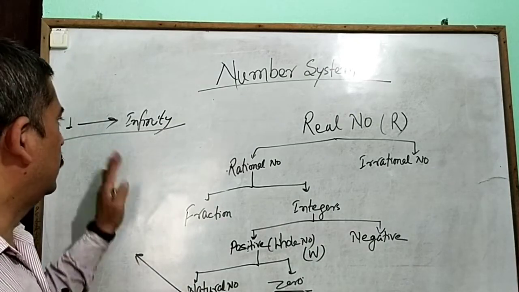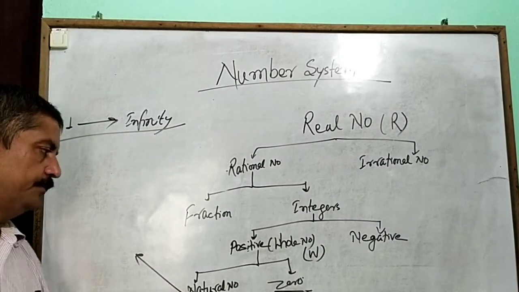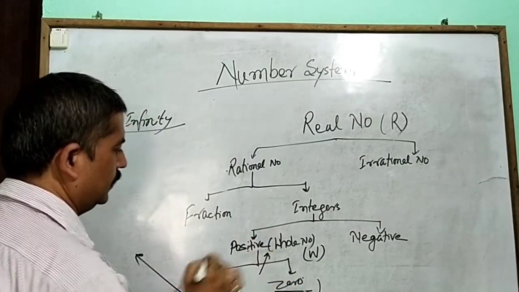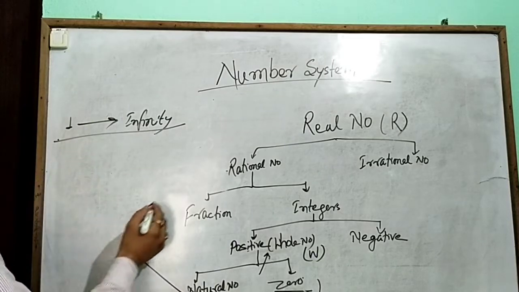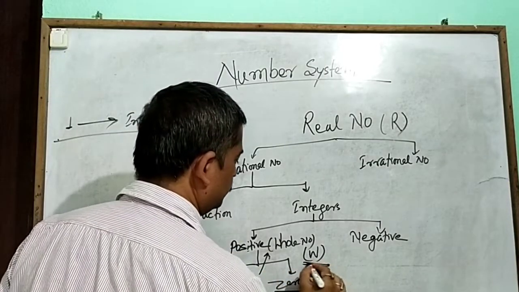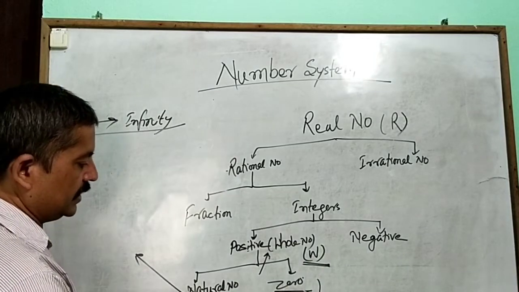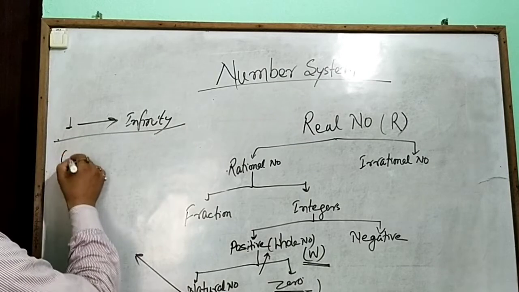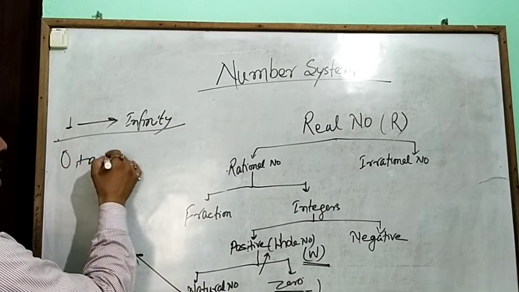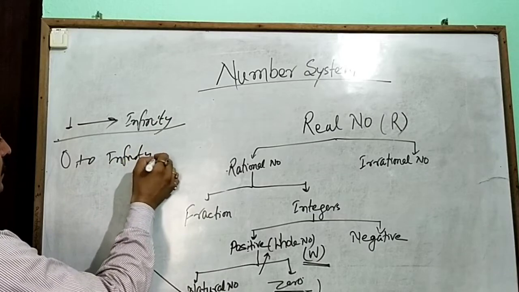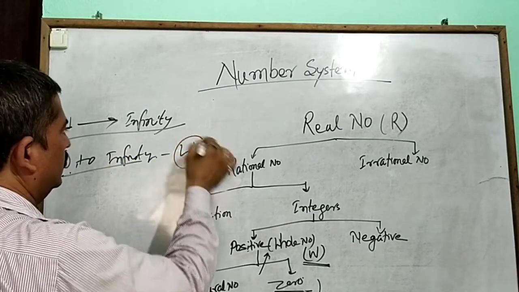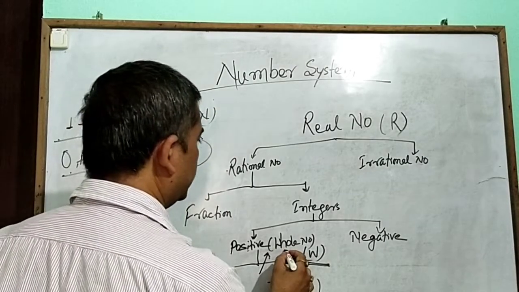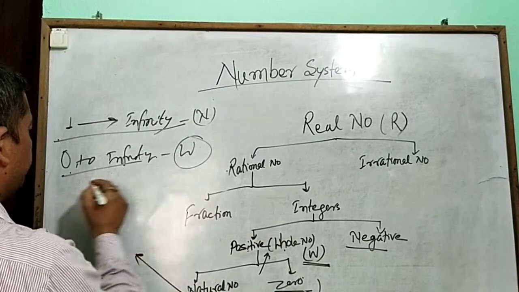All these numbers are called natural numbers. If combined with 0, that is called the whole numbers. Whole numbers are represented by W, the combination of the natural numbers and 0, starting from 0 to infinity.